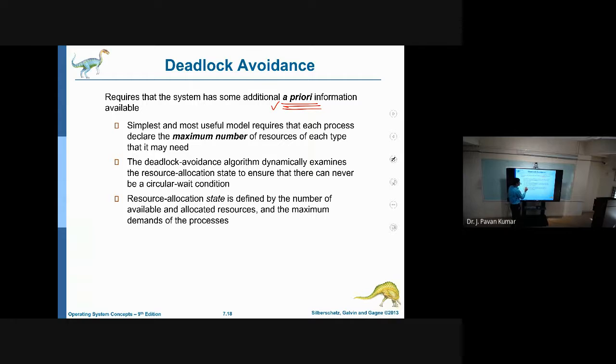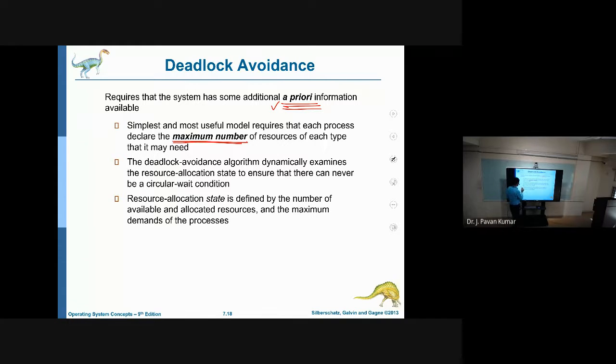In general, the maximum number of resources of each type that you require can be the a priori information. Now, the deadlock avoidance algorithm dynamically examines the resource allocation state and ensures that the circular wait condition will not occur.